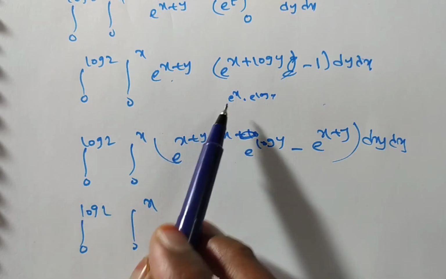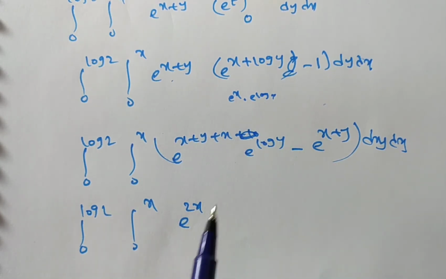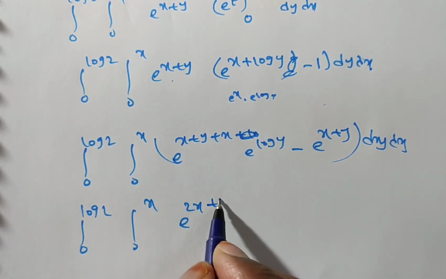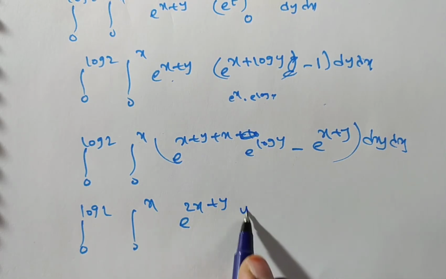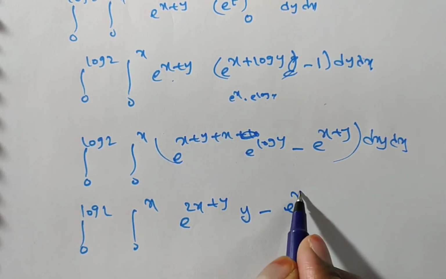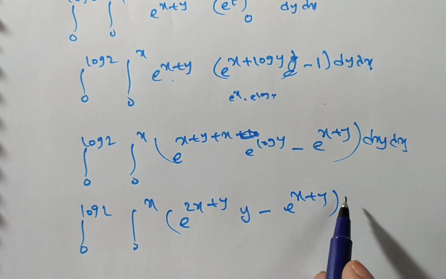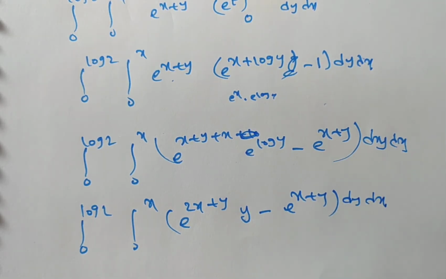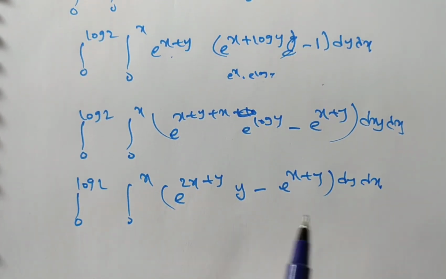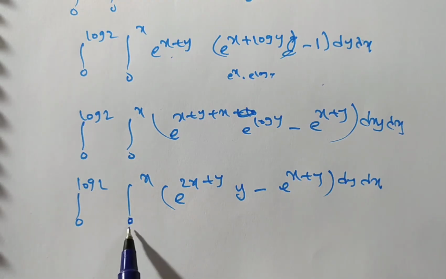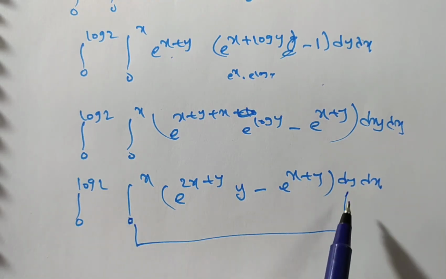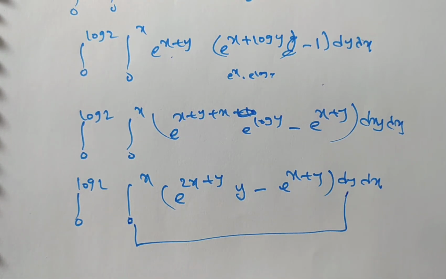So x plus y plus x into e power log y I have written. Now this is 2x plus y. E and log getting cancelled, then you will have y minus e to the power of x plus y into dy dx. Now we are integrating with respect to what? Y, because y is dependent on x. So we have to integrate with respect to y in this case.